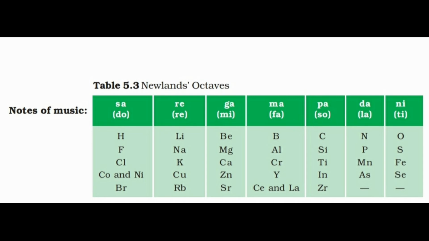It did not provide a specific position for hydrogen. Iron, which resembles cobalt and nickel in its properties, was placed far away from these elements.